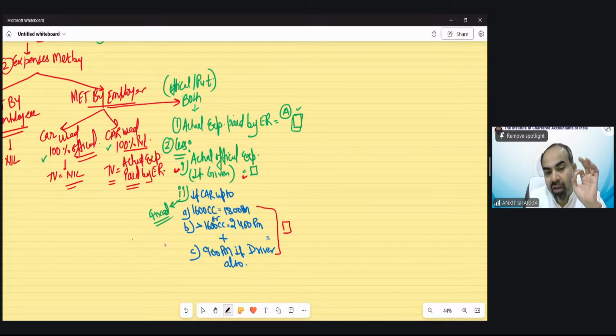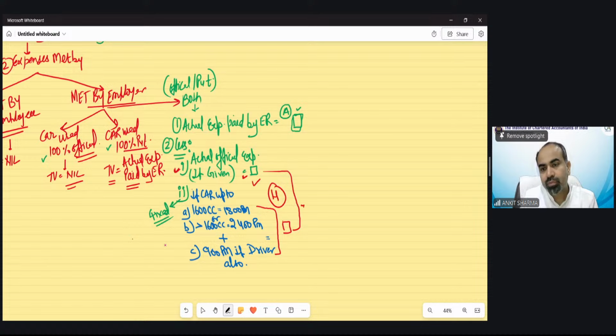Second point, you have to remember these limits. If it is 1600 cc, we will take 1800 rupees per month. If it is more than 1600 cc, we will take 2400 rupees per month. If a driver is also provided, we will take 900 rupees per month. Now out of these two expenditures, one is the actual official expenditure, the other is as per the government fixed value. We have to take the higher of these two.